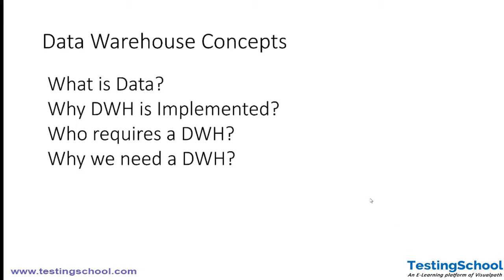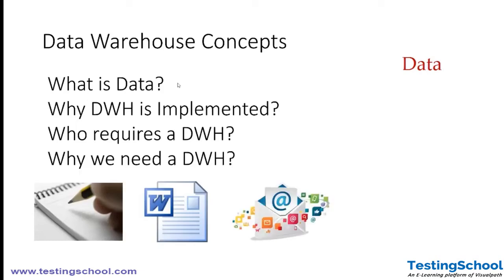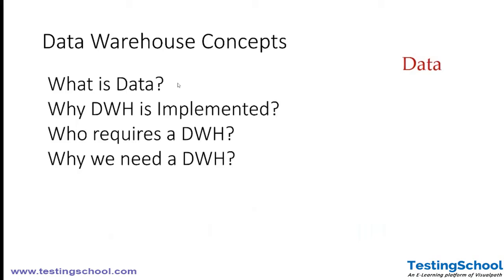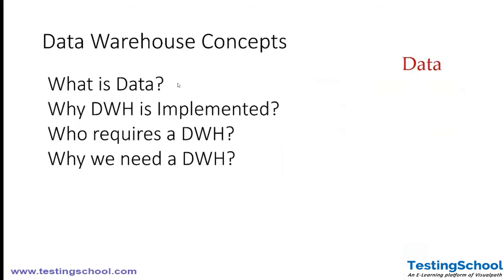Now the first one, what is data? Data is a collection of raw material in unorganized format which refers to an object. That means it can be anything. You just open a notepad, scribble something on it, that is data, right? It is unorganized. You receive a Word document from somebody and that is your data. You receive an email, you receive a text message on your mobile, everything is data, right? Now, based on the format in which you're receiving it, we can categorize it either into an organized format or an unorganized format, right? So what is data in the first place?